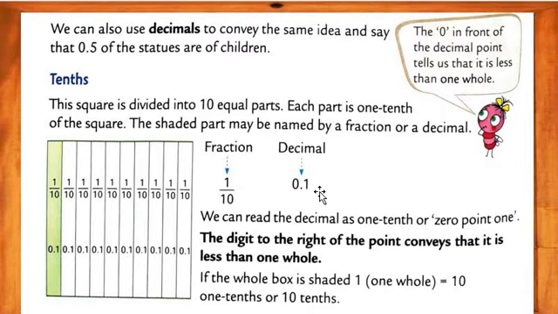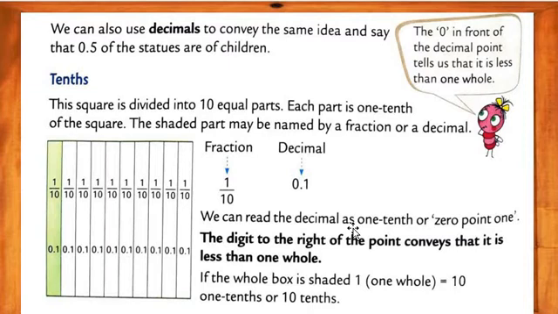What is a decimal, my dear students? The decimal shows a tenth. It shows a tenth, which means 0.1. The decimal shows that 0.1 part is shaded. So we can read the decimal as 1/10 or 0.1.